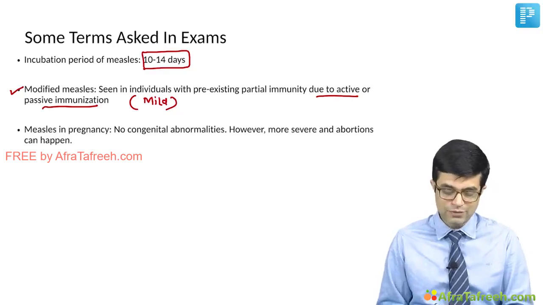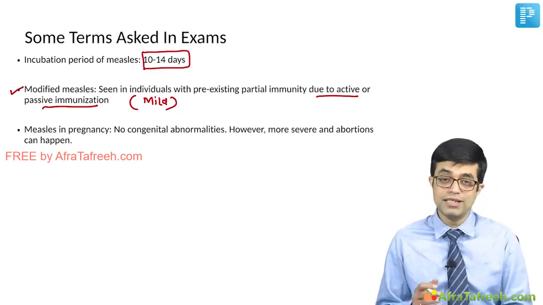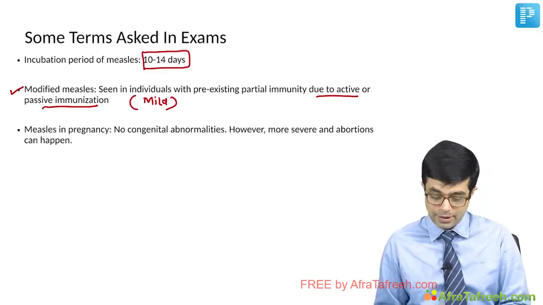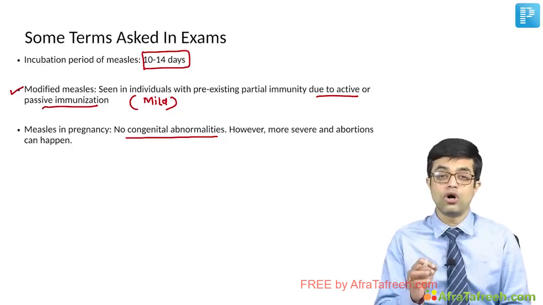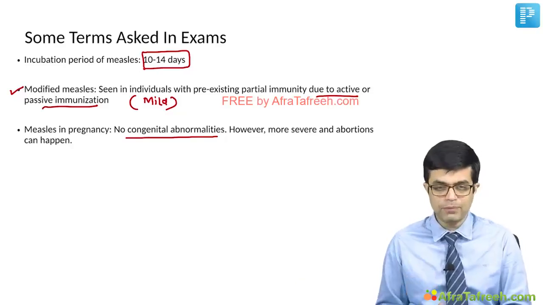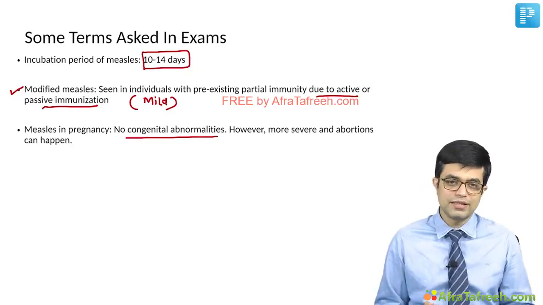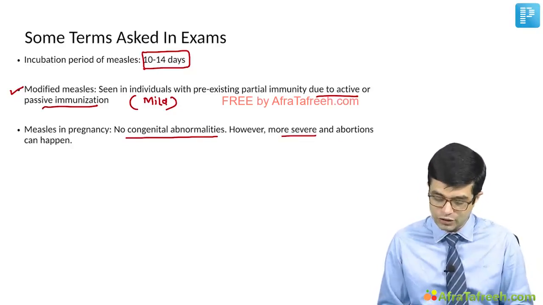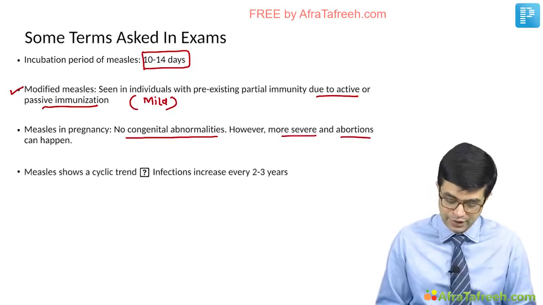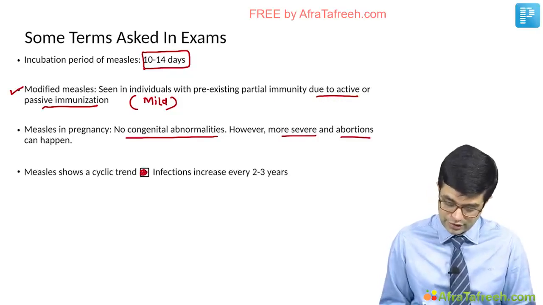Then there is a term called measles in pregnancy. Remember that measles can cause infection in pregnancy, but there are no congenital abnormalities produced. So it is a non-teratogenic infection. However, measles in pregnancy can be more severe as compared to a non-pregnant female, and the risk of abortions can always be there. Then measles shows a cyclic trend.